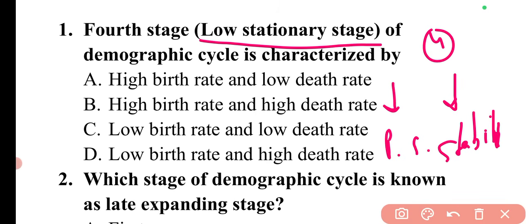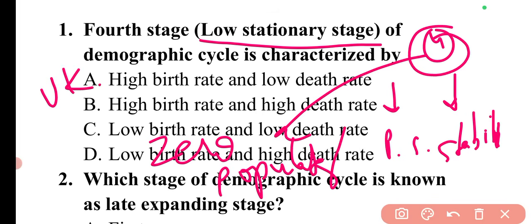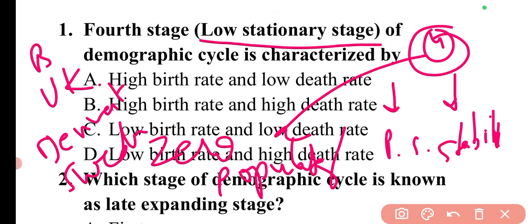This is the condition for the fourth stage, and this fourth stage is also known as the zero population growth stage. The examples of this stage are UK, Denmark, Sweden, Belgium. These are the examples of stage number 4.